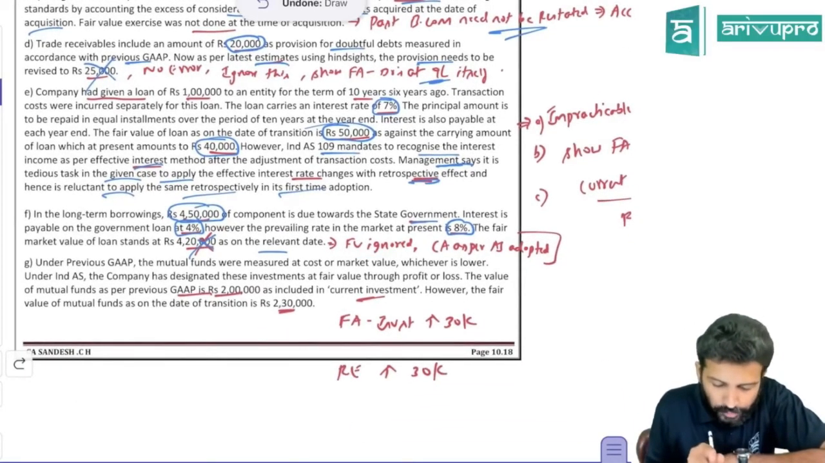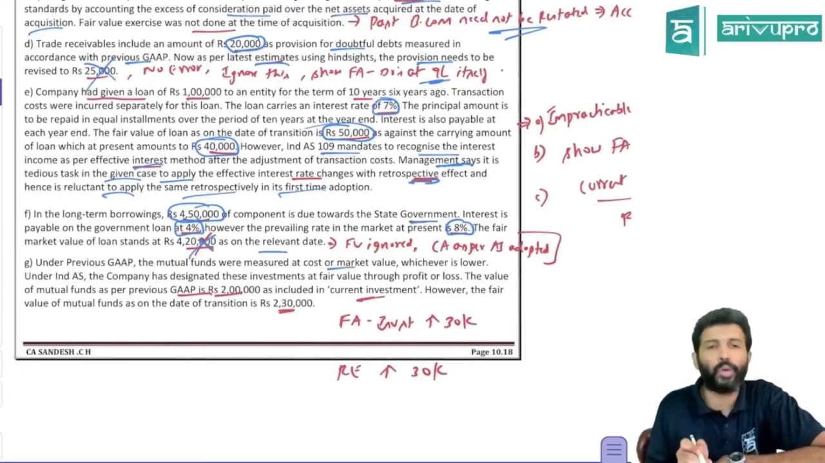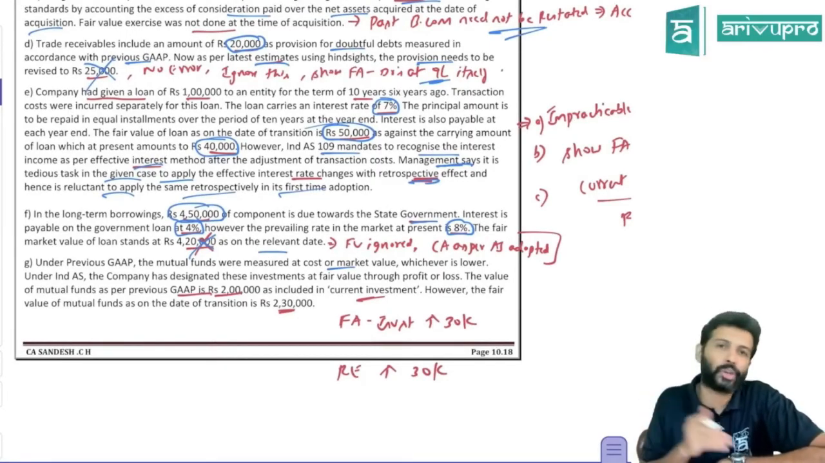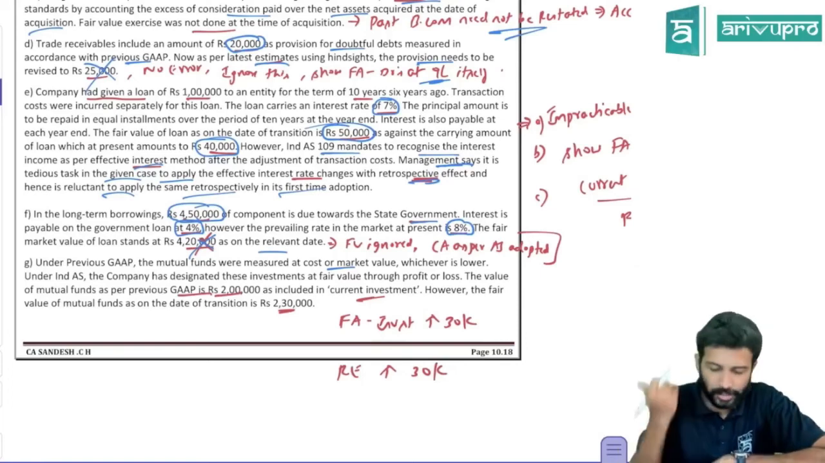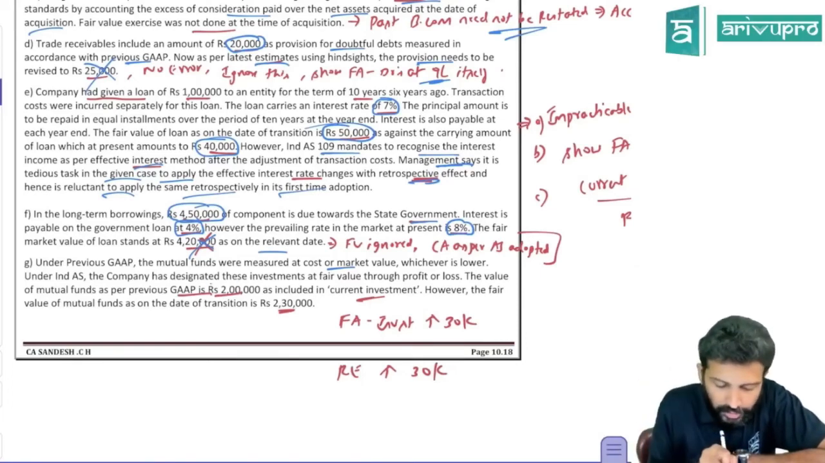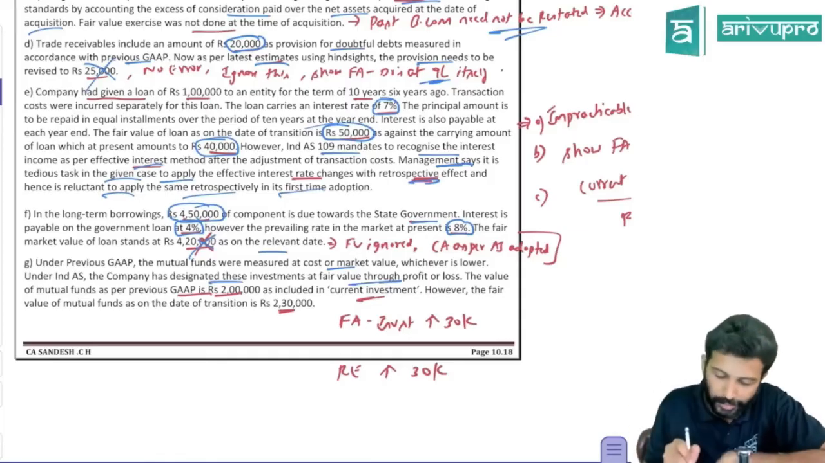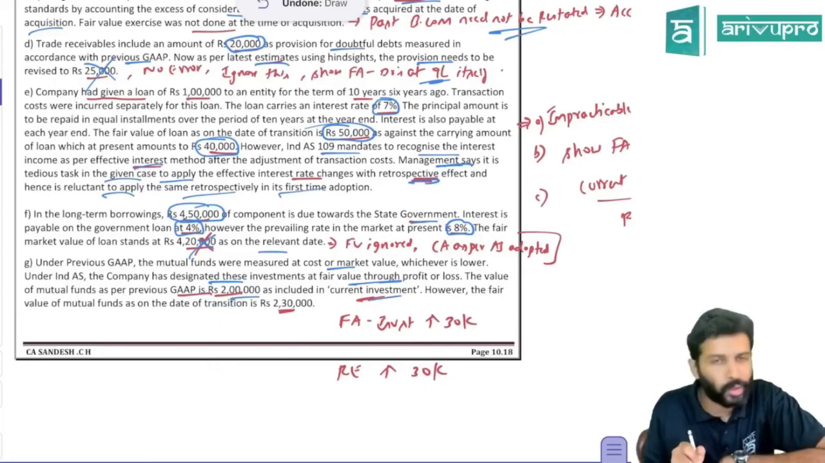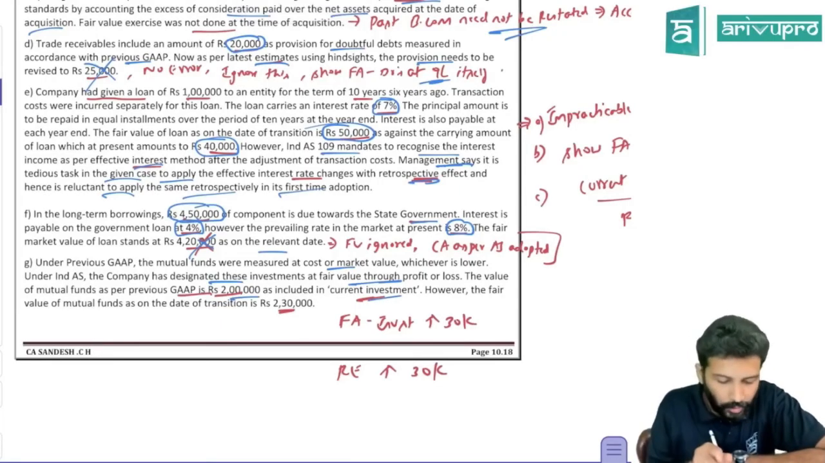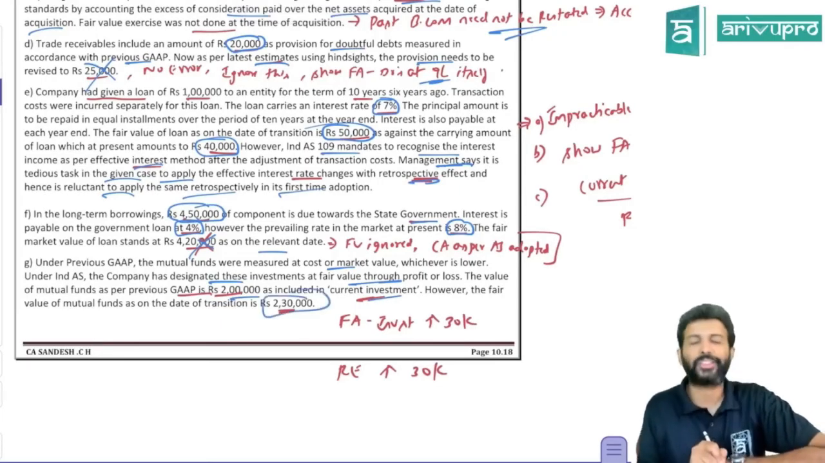Under previous GAAP, mutual funds were measured at cost or market value, whichever is lower. That's what AS 13 says. You have to measure short-term investments at cost or market price, whichever is lower. Under Ind AS, however, the company has designated these investments as FVTPL. So you're following the FVTPL method. The value of the mutual fund as per previous GAAP is 2 lakh. It is included under current investment. However, the fair value of the mutual fund investment on the date of transition is 2,30,000.